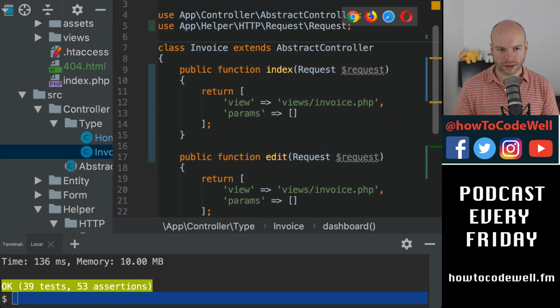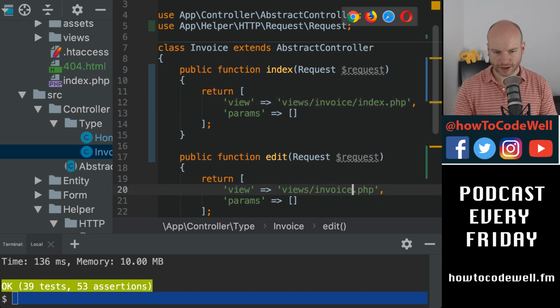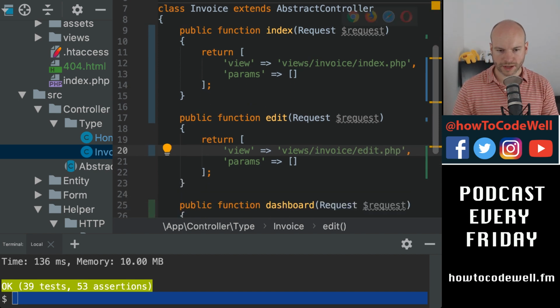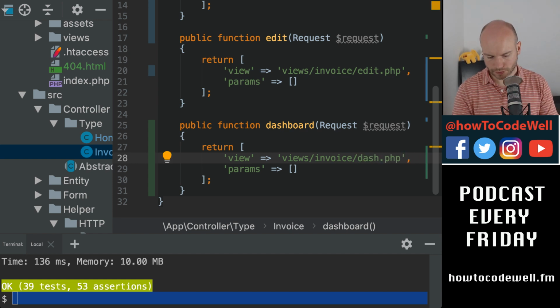So okay, we're going to be running the index. That's where we're hoping to go, and I'm going to do views, and I'm just going to put that as a directory. So views invoice. This is going to be index. This is therefore going to be edit. This is therefore going to be dashboard. There's the B. There we go, if I can spell.